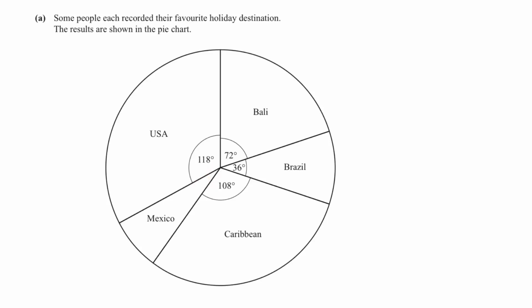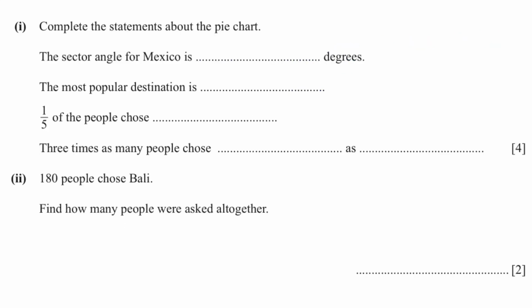Okay, so we know that this is angle at a point. All the angles when you add up together should equal 360. Therefore, Mexico will be 360 minus 118 plus 72 plus 36 plus 108. And we will get 26 degrees. So that is 26.